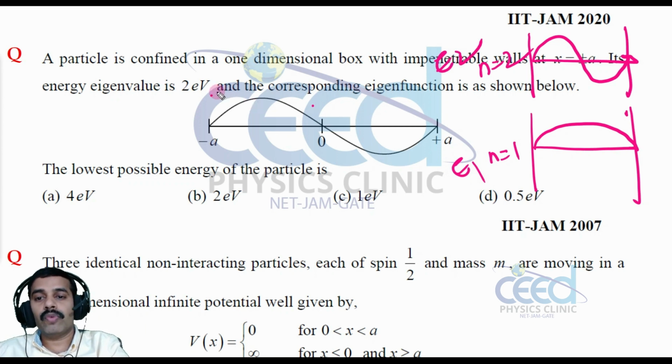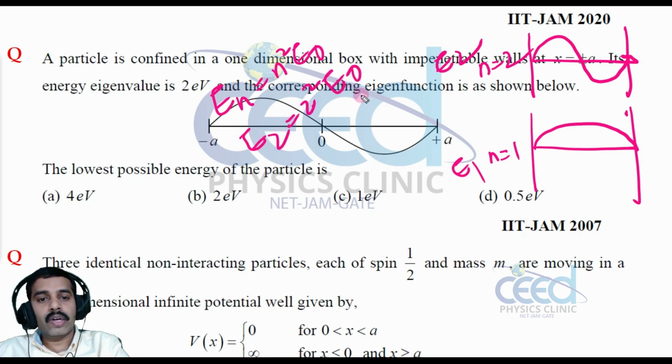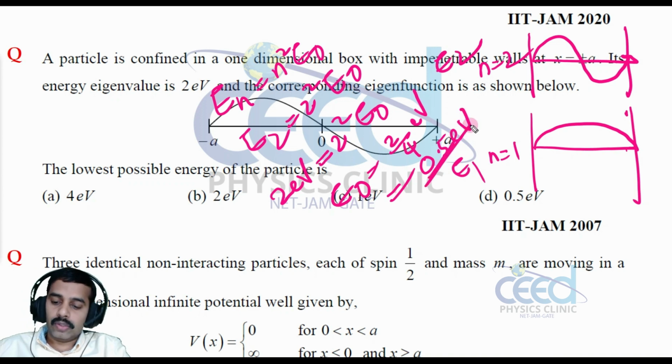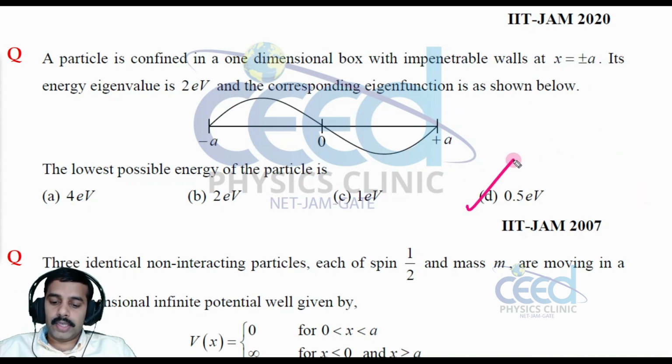What is the relation? We have the general expression En is equal to n square E0 that we have studied, right? So E2 is equal to 2 square E0, right? E0 is the lowest energy level. We need to find the lowest energy. The second state, what is the energy? 2 electron volt that is given. So 2 electron volt is equal to 2 square E0. So E0 is equal to 2 by 4 electron volt, that is equal to 1 by 2, that is 0.5 electron volt. Okay, so option D is correct. All right. Now let us come to another question.